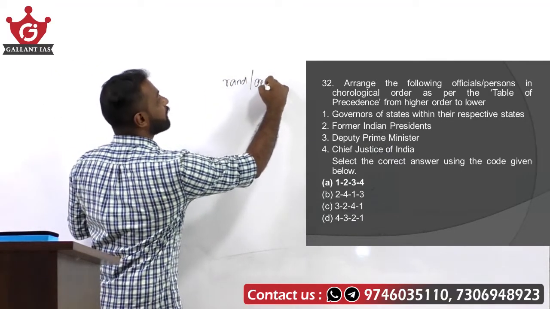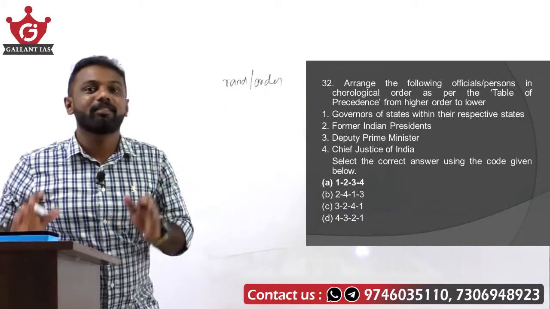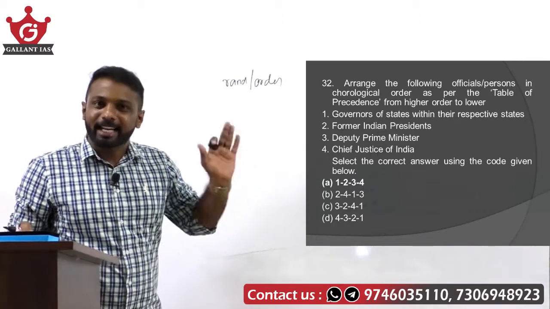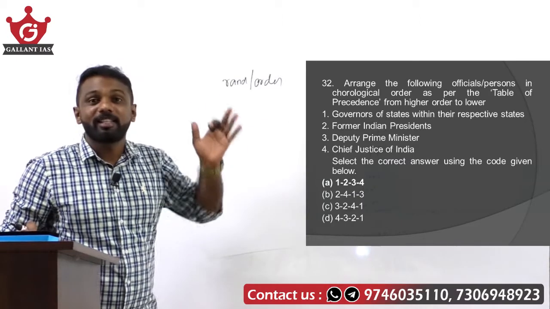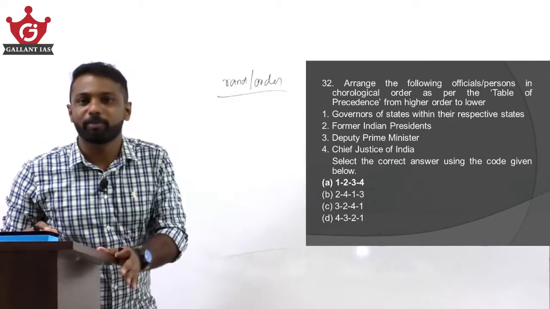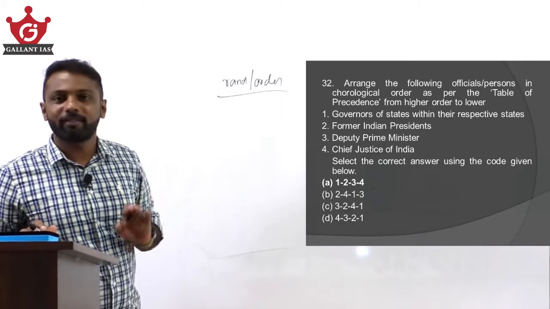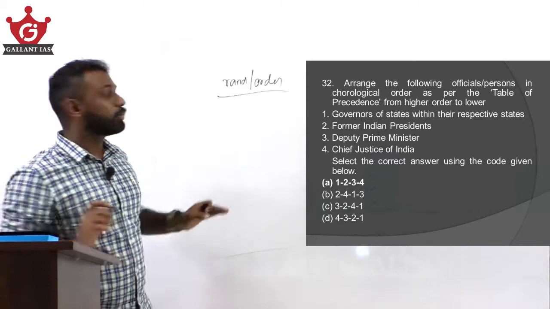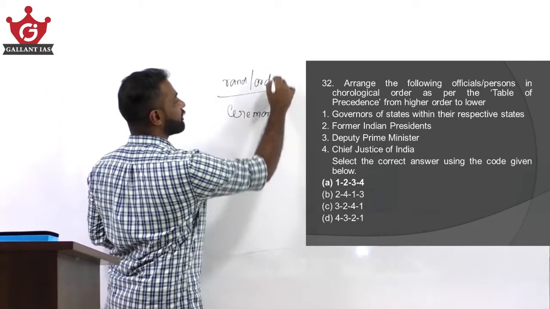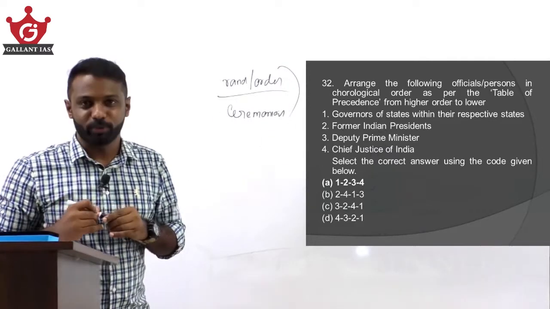or an order of officials in our country. I repeat once again, the table of precedence means a rank or an order of officials in our country. This has nothing to do with the day-to-day administration. Regarding administration, this is not relevant. But this order or rank is used for some ceremonial functions. For ceremonial occasions only, this rank is used.